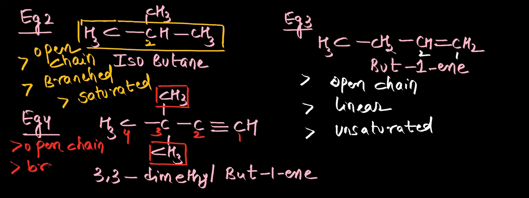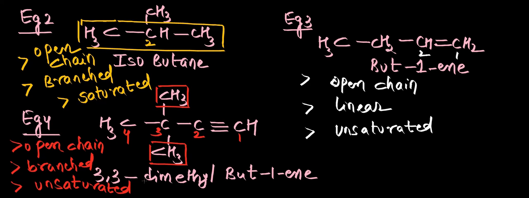So branches are present, so this is having a branched structure. And if you see between 1 and 2 carbon atoms, there is a triple bond. So it's an unsaturated compound. So this is how we have to consider the kind of organic compounds.